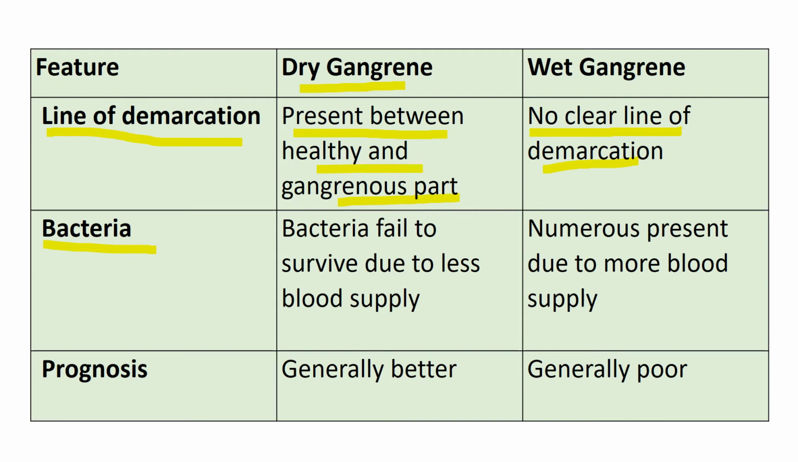Bacteria. In dry gangrene, bacteria fail to survive due to less blood supply, but in case of wet gangrene, there are numerous bacteria present due to more blood supply.